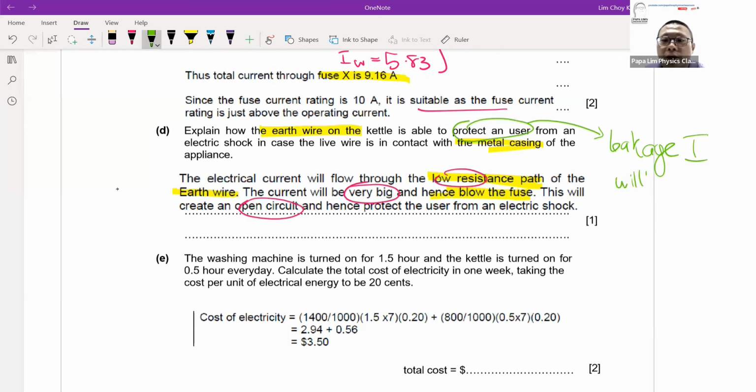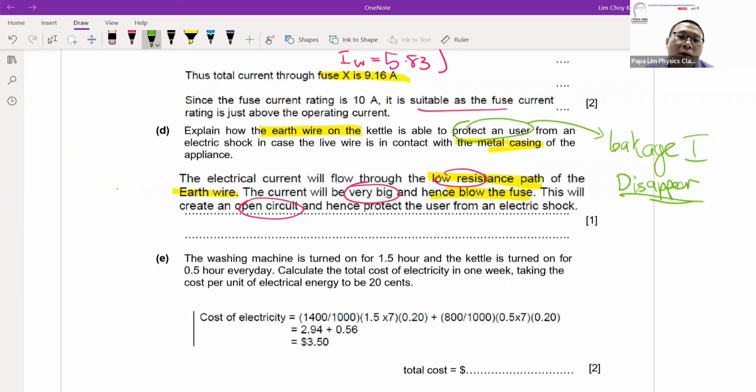Okay, so when we talk about protection, it means the leakage current will actually disappear, or be eliminated. To be eliminated, the only way is that your fuse has to be activated. So that would be a clue for me to write down that the fuse will be activated, the fuse will melt.